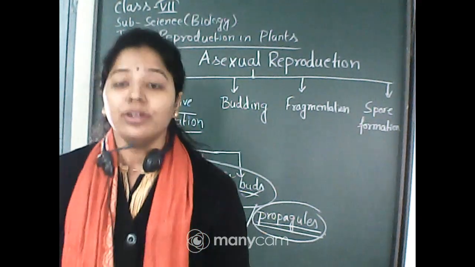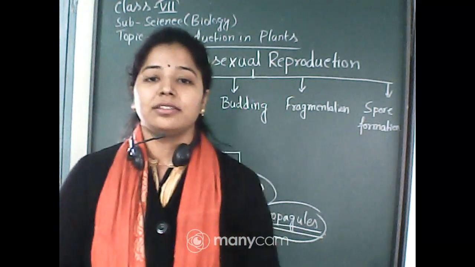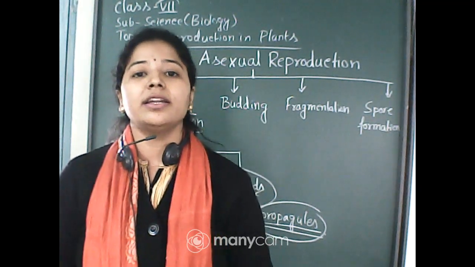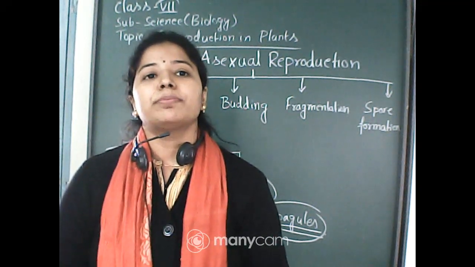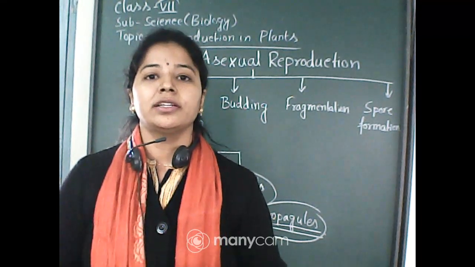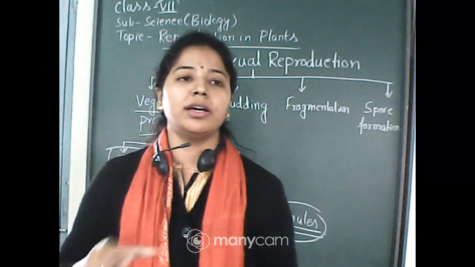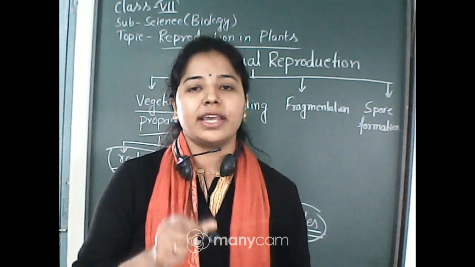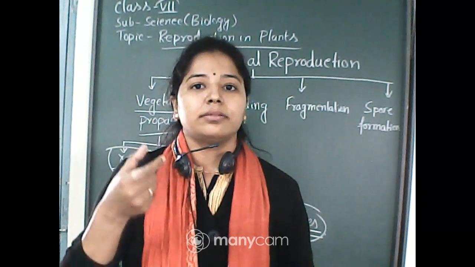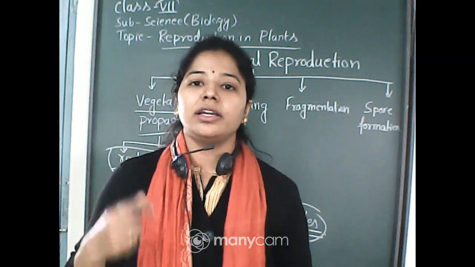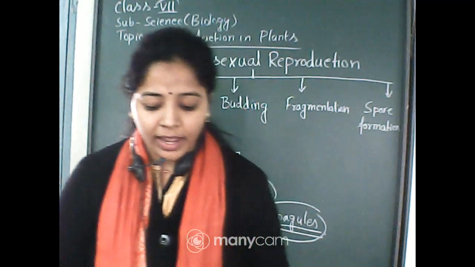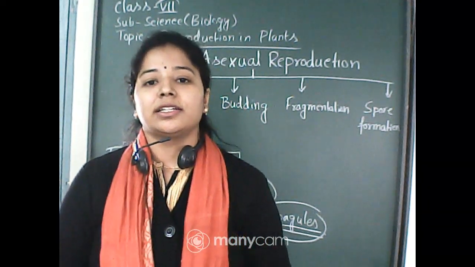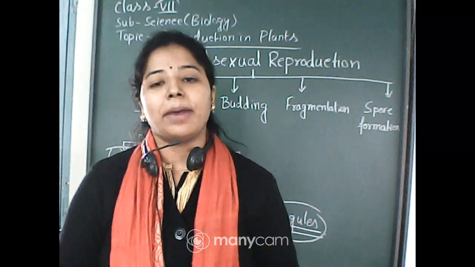Now from the eye of potato, if the potato is cut in a manner that the eye is not separated from the piece of stem, just cut along with the stem, that eye actually generates a new plant. So in this way a potato plant sprouts from an eye. So we can say that this is vegetative propagation by stem.